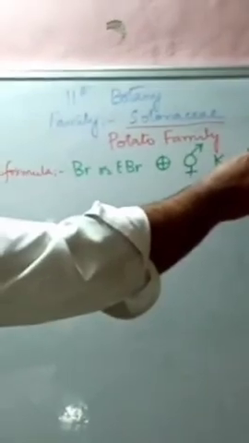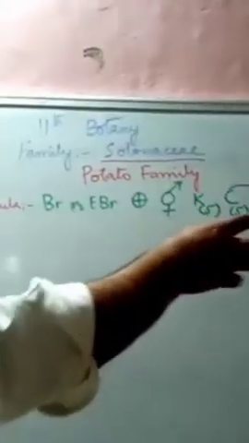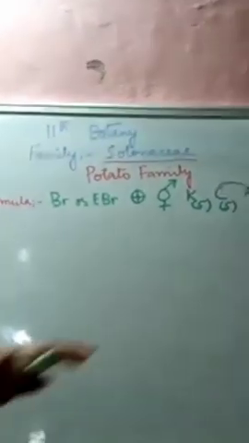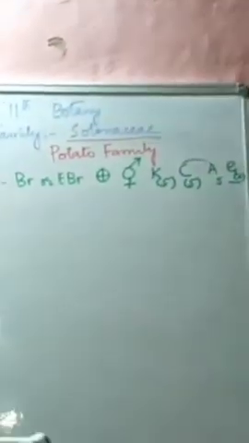The stamens are fused with these petals, and it is bicarpellary syncarpous, and ovary is superior. And it is a complete flower.